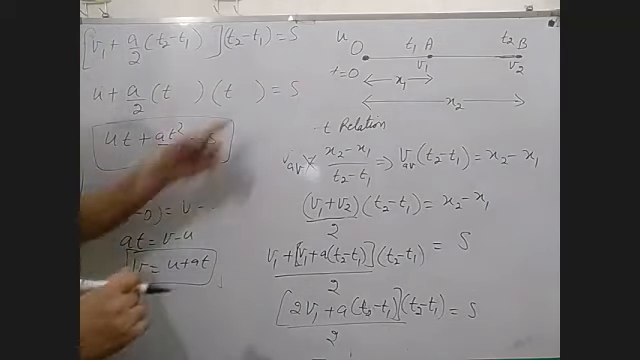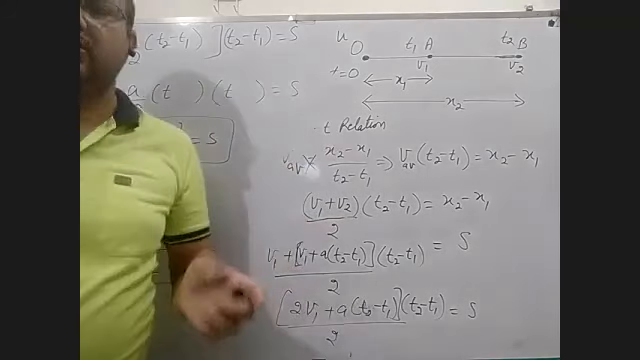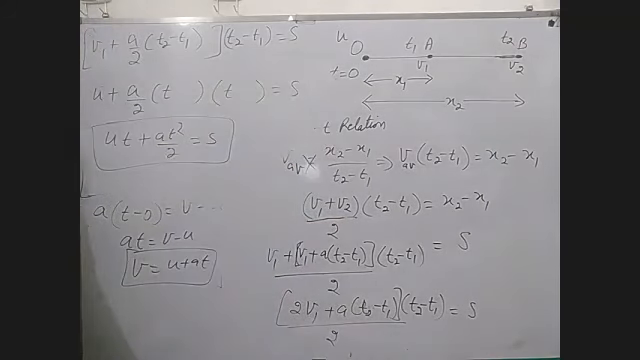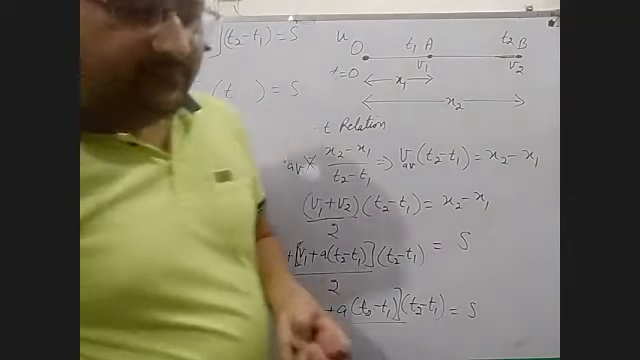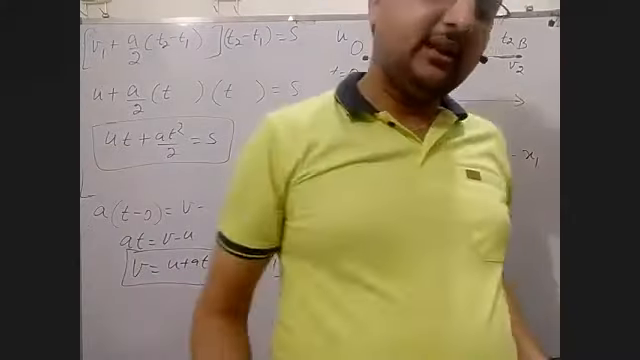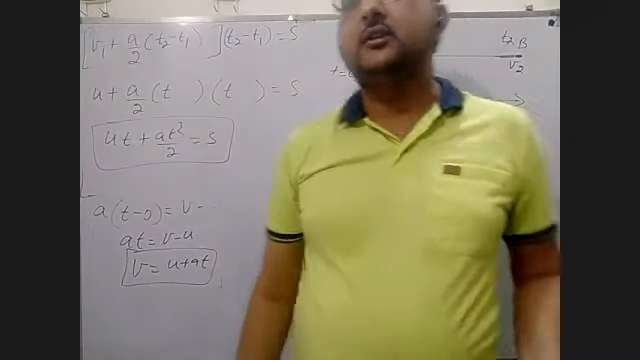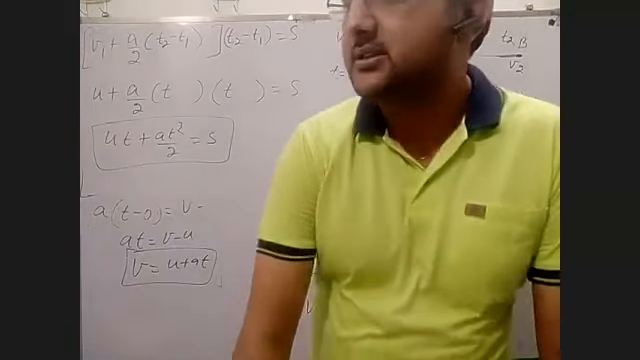Okay, in the last we have to put all these values: t1 is this and t2 is this, v1 is u and v2 is v. Now in this way you can derive the second formula for the equation of motion. Now the third case will be studied tomorrow.